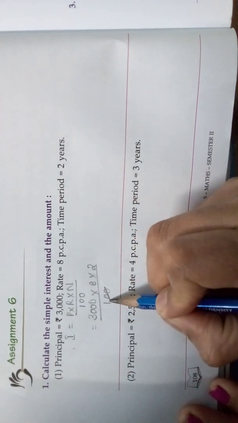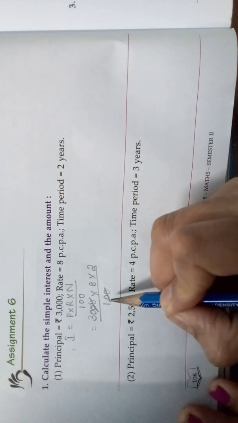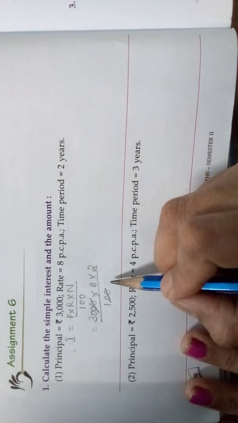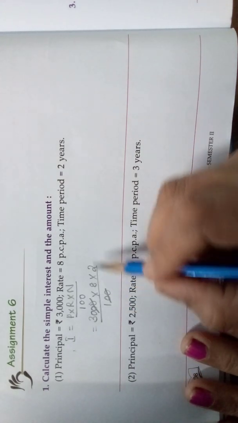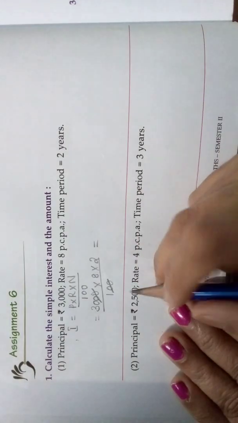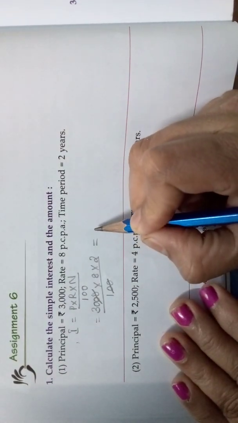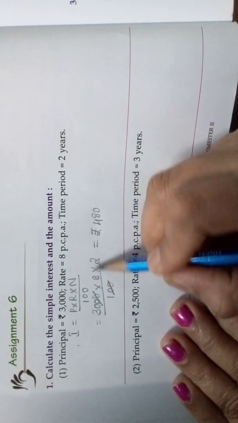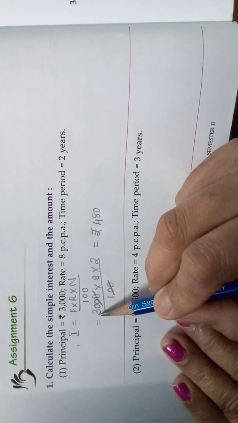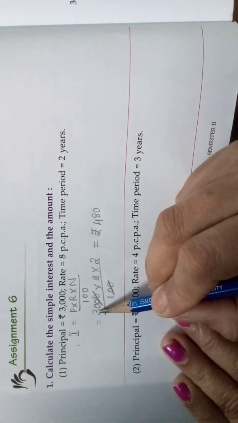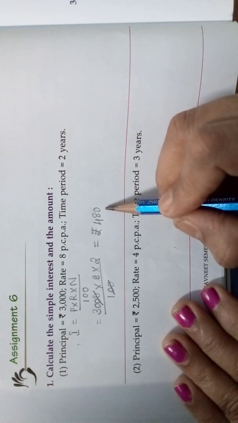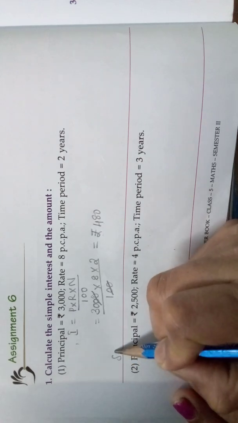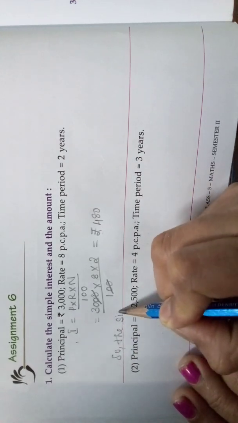Understood, children? This 100 will cancel. See, 100 ones are 100, 30 hundreds are 3,000. Now, how to simplify it? 8 twos are 16, 16 threes are 48, because 16 into 30, that is nothing but 480. So, what is the interest? Rupees 480.